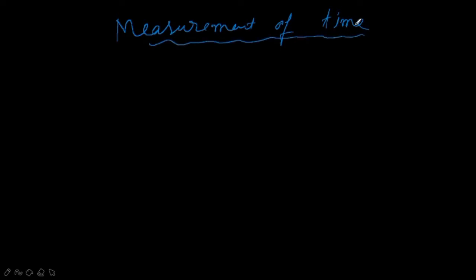We measure time by using different methods. For example, if you look at old persons, without using clocks, how do they tell the time? They observe the shadows. By observing the shadows, they are able to say the approximate time.